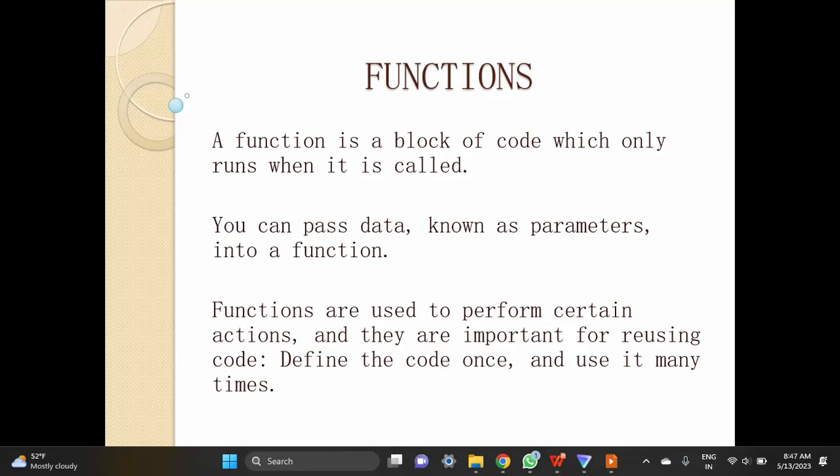Hello, so we'll be starting with the functions in C programming language, and this is basically a very easy concept and very important to understand if you need to get into programming, because programming languages may change, but definitely the function concept is going to remain the same. The syntax is only going to change, but the concept behind it and the usage and the way we are going to use it for the utility of the program, that is going to remain the same. So it is really important to understand this concept, and it would be really fruitful for you as soon as you learn it.